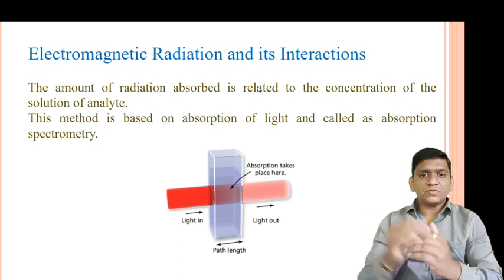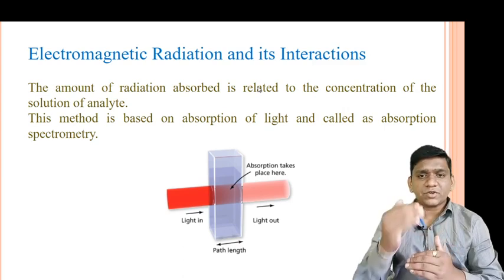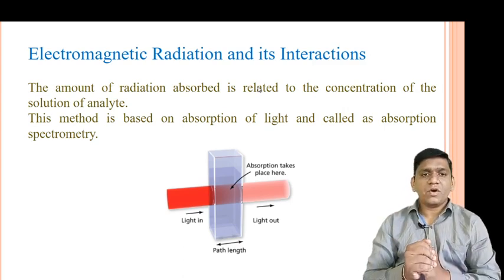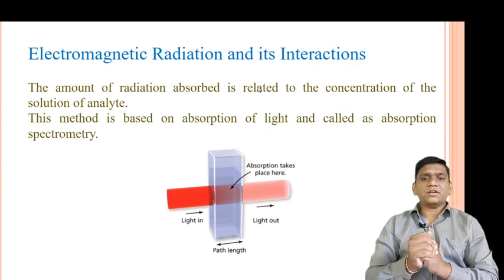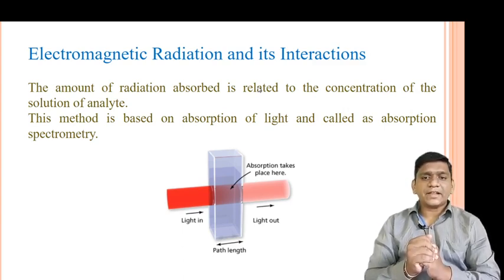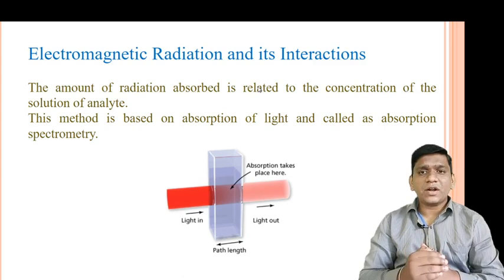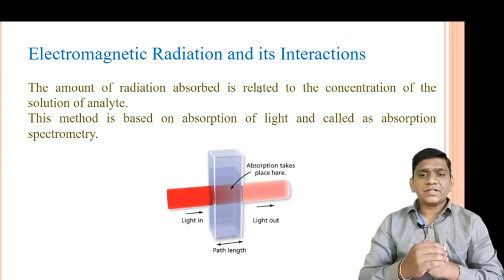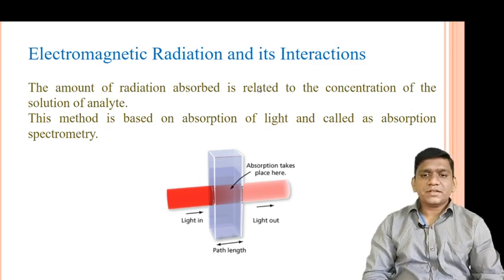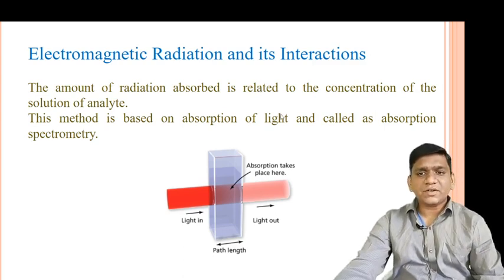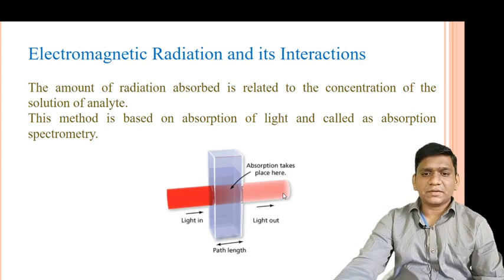So the amount of absorption is related to the concentration of the solution of analyte. This method is based on absorption of light, and therefore it is called absorption spectrometry. We will first study the different regions of the electromagnetic spectrum and their absorption by a molecule.